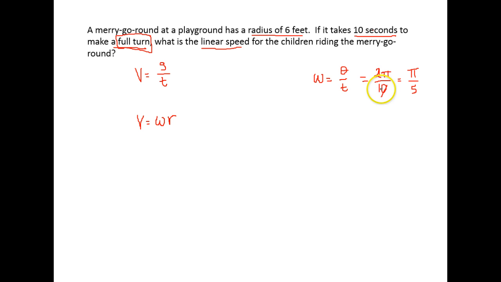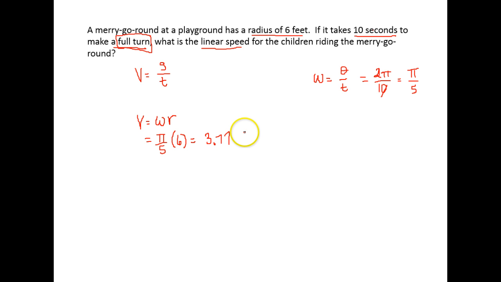Okay, remember our angle was in radians, our time was in seconds. We can use that now to find our linear speed. It's the angular speed or velocity, which we found to be pi over 5 radians per second, times the radius of our circle. It says that the radius of our merry-go-round was 6 feet. So all we have to do now is calculate pi over 5 radians per second, so pi divided by 5, and then times 6 feet,